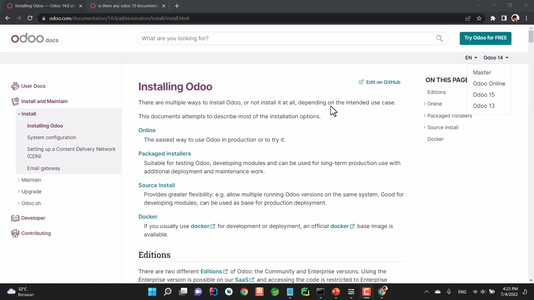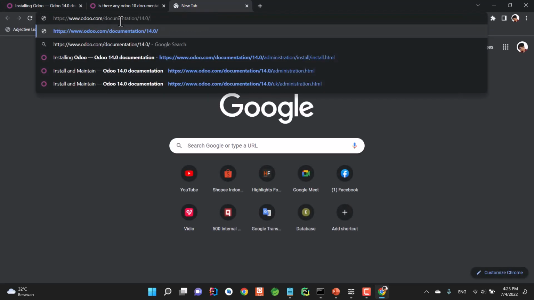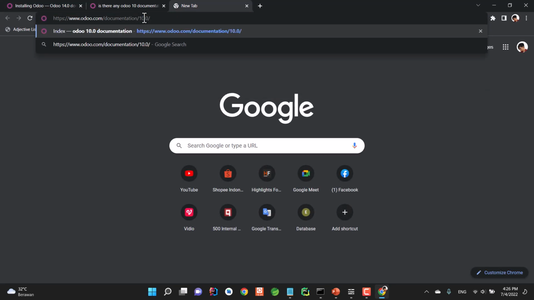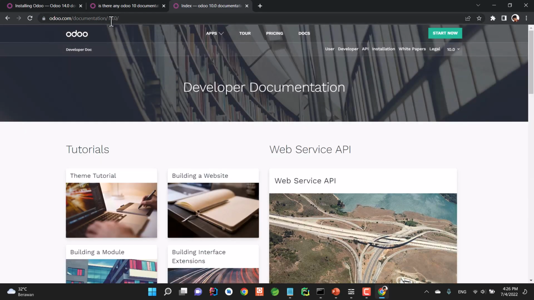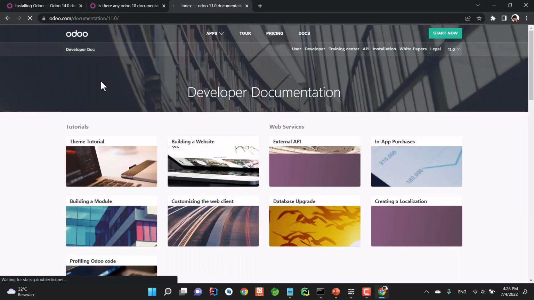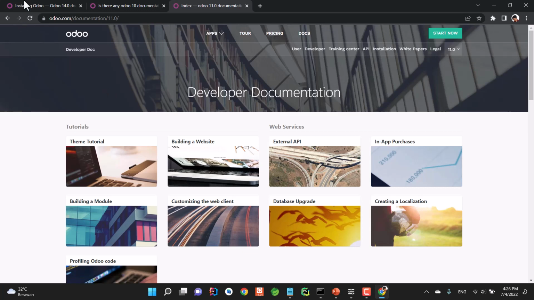So what you should do is just copy this and change the version directly. For example, I'm going to version 10, and here you go, version 11, and so on and so forth. So Odoo also has documentation on the older versions.